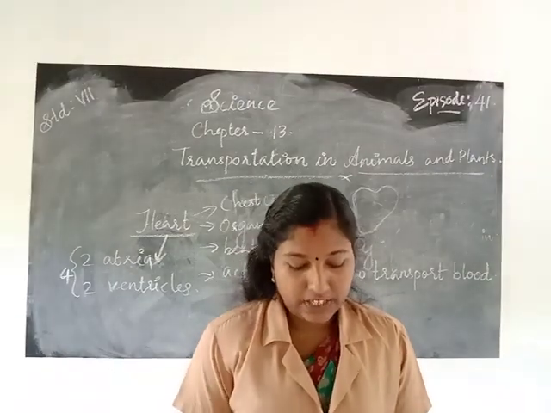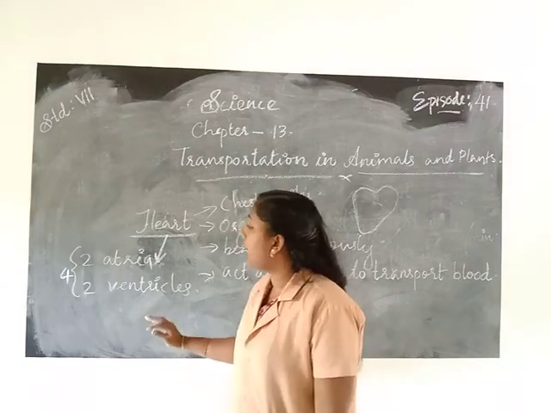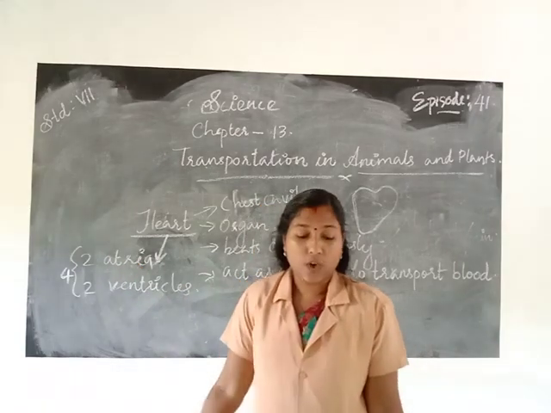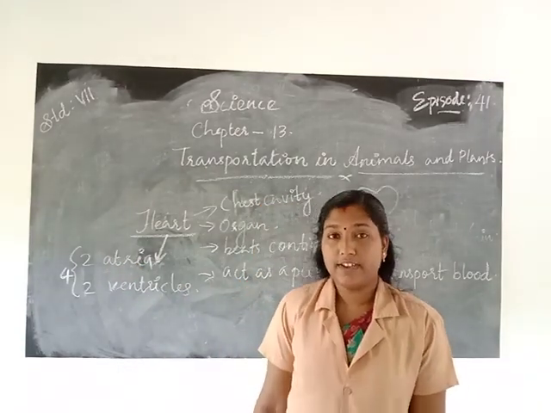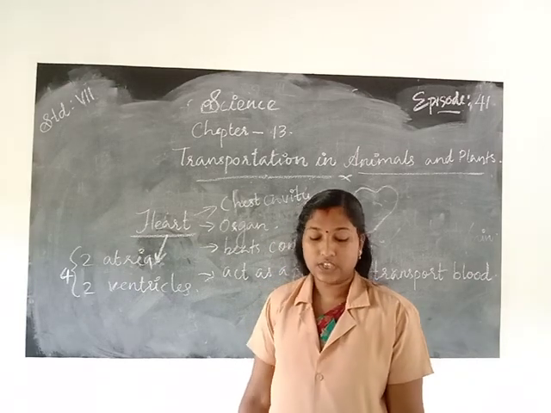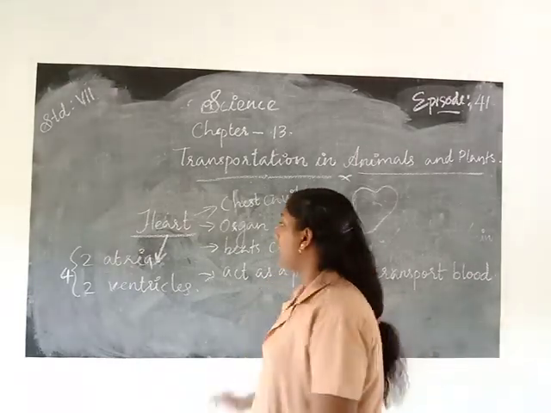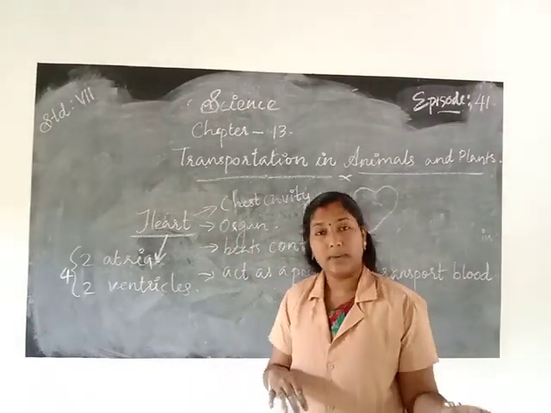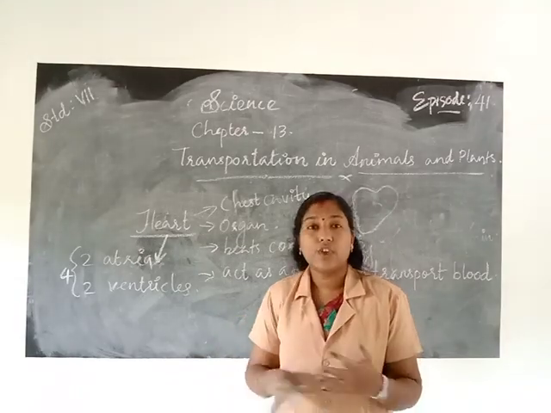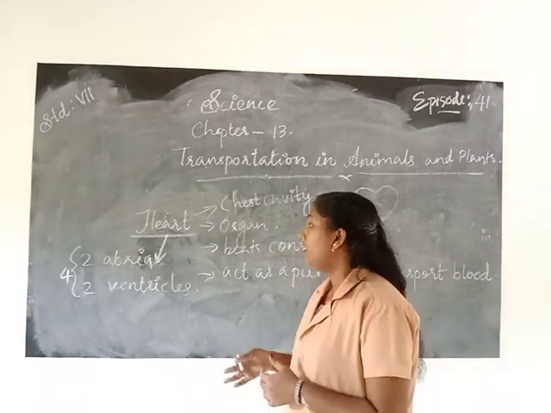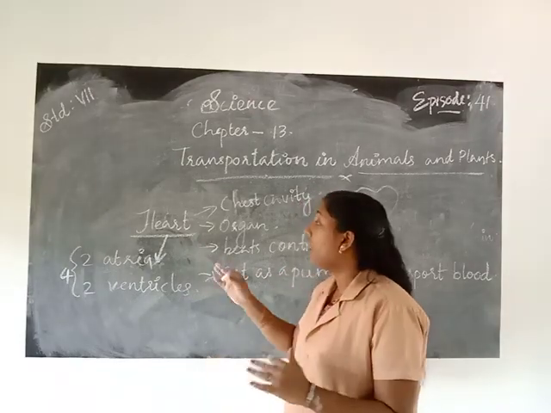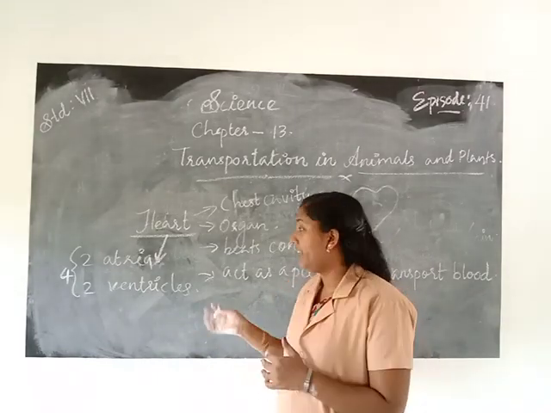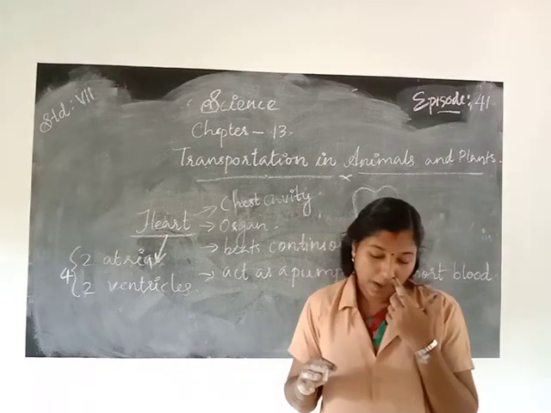Then the partition between the chambers helps. Why is the heart divided into 4 chambers? The partition of the heart helps to avoid mixing of blood rich in oxygen with the blood rich in carbon dioxide. We know that inside the body there is transportation of oxygenated blood and deoxygenated blood. So to avoid the mixing of oxygenated and deoxygenated blood, the partition of the heart helps.